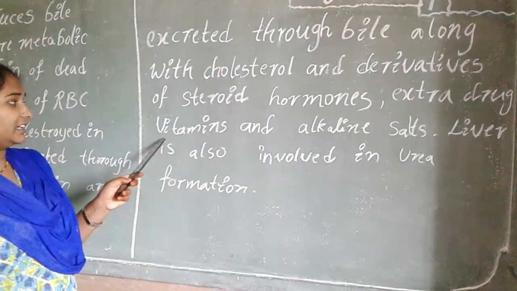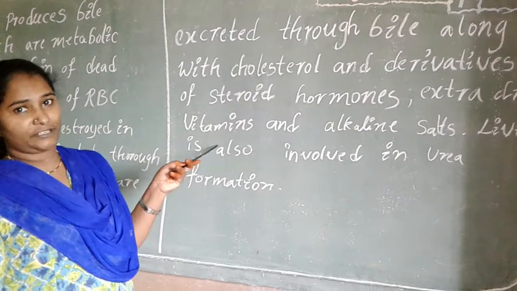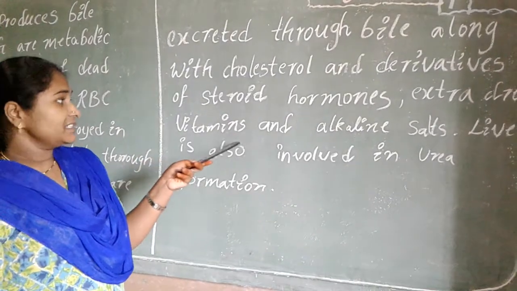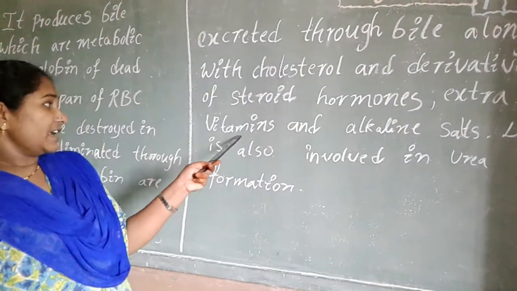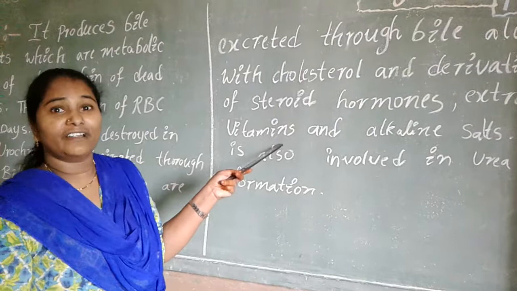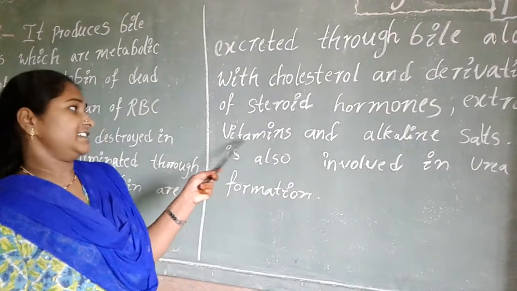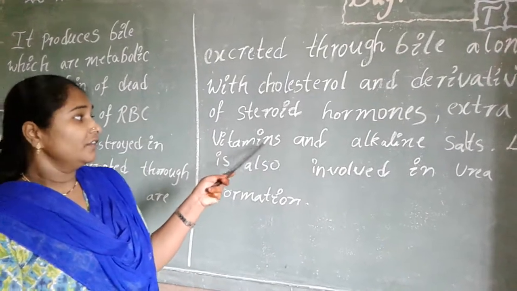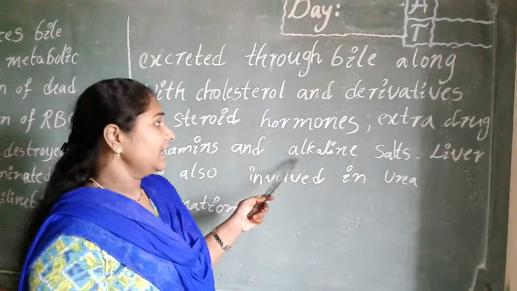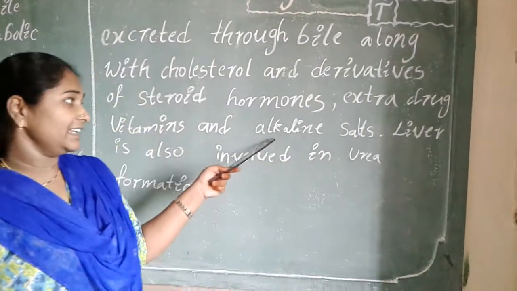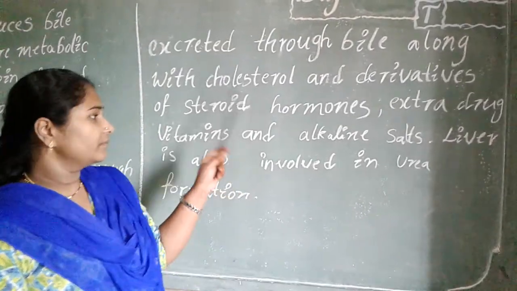Vitamins are micronutrients, required only in small quantities. Excess vitamins are also eliminated by the bile, and alkaline salts are also eliminated by the bile.